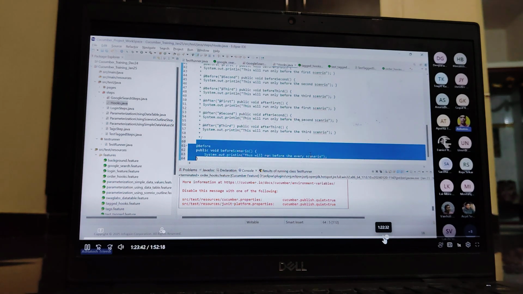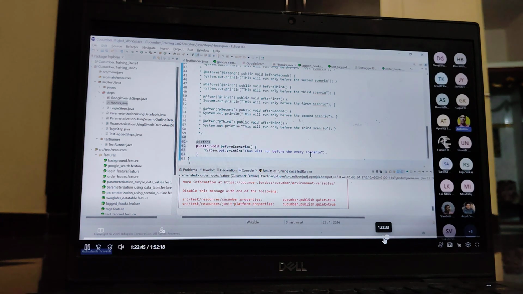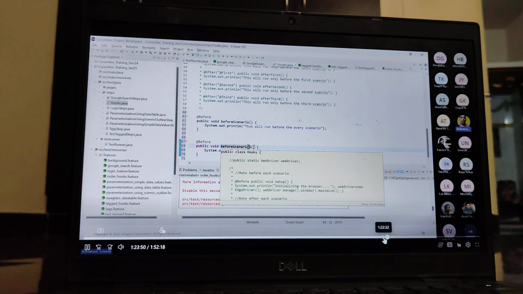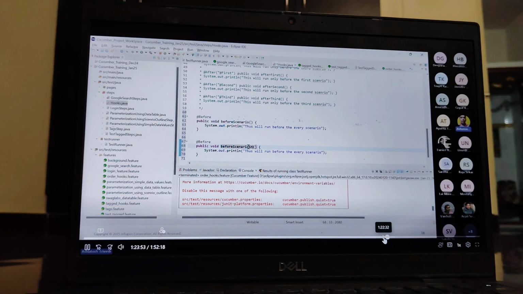Okay, again we have copied this. And now we have defined one more hook. Before scenario, I give just the name before start. So now here we are writing only start the scenario. Start scenario. And also we have marked it with @Before.